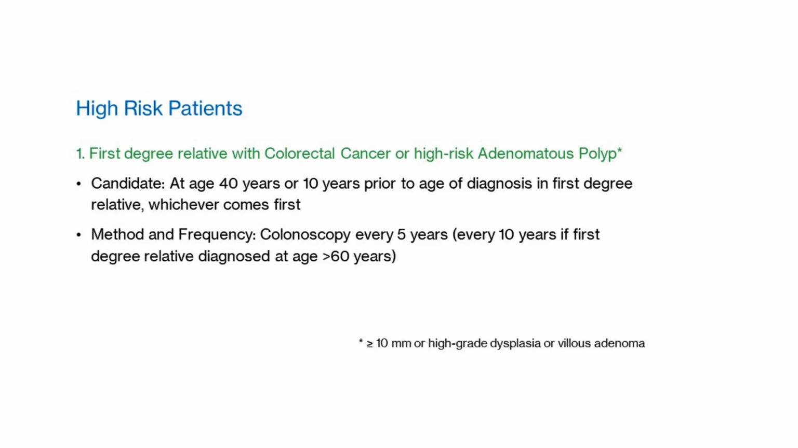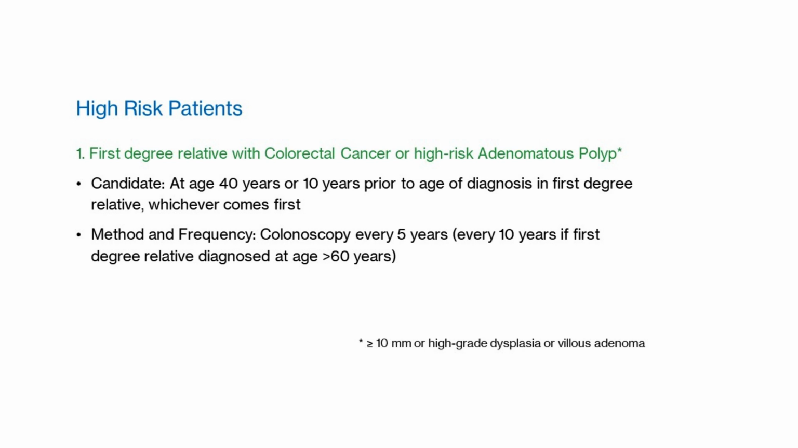In high risk patients, the frequency and method might be slightly different. The screening might start earlier than in average risk patients. So patients who have a first degree relative with colorectal cancer or high risk adenomatous polyps will be started at age 40 years or 10 years prior to the age of diagnosis in the first degree relative, whichever comes first. Suppose the first degree relative has an age of diagnosis of 55, then the patient will start screening at age 40 years.